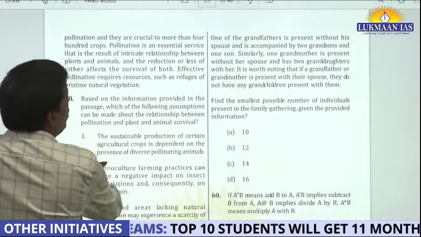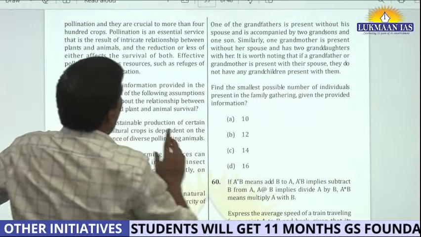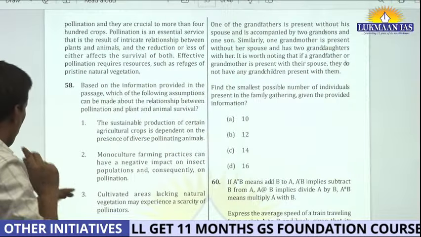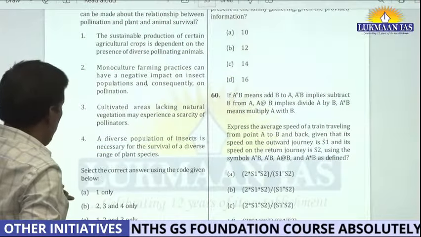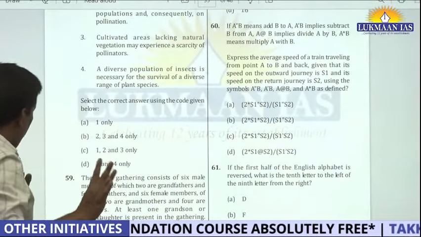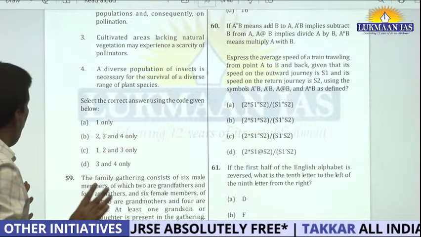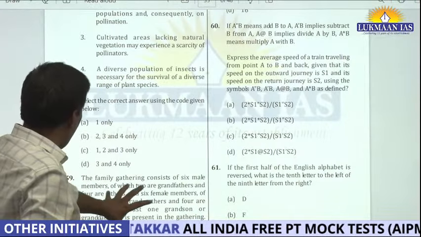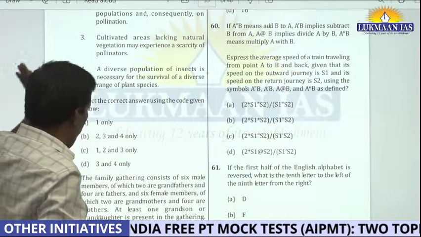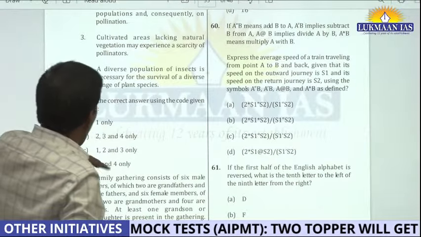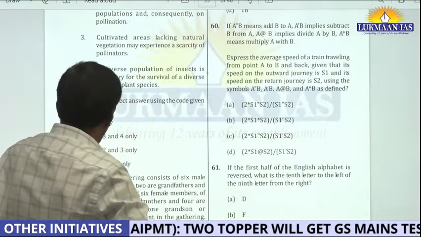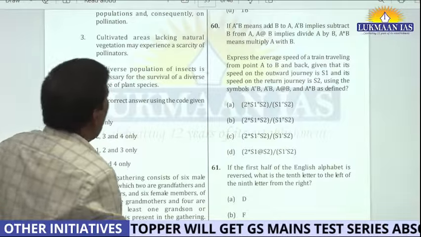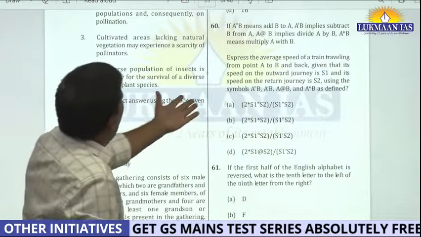Again, a question like this, the grandfather one, we can solve this question. It's a wonderful question. But as I mentioned, in every paper you have to know which question not to do. So I will solve a question like this at the very end, once I have attended all other questions. So this is fine.